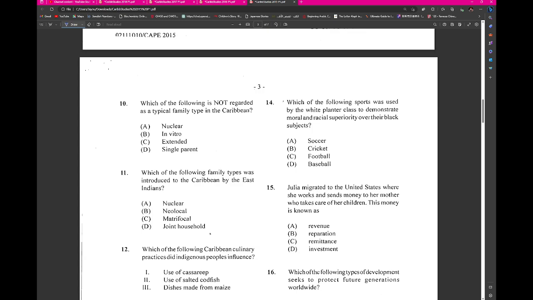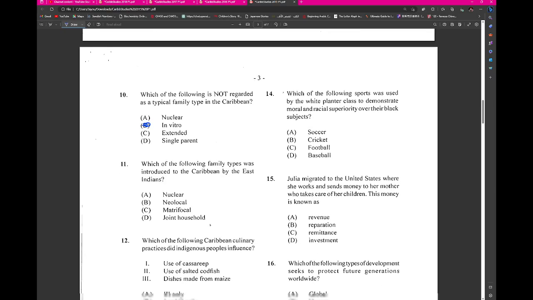What is an in vitro family, right? The in vitro family is a bit different. Right, so this is usually the joining of a woman's egg and, I don't know, that's fertilization. I don't know what an in vitro family is, right? So I'm gonna go with in vitro.